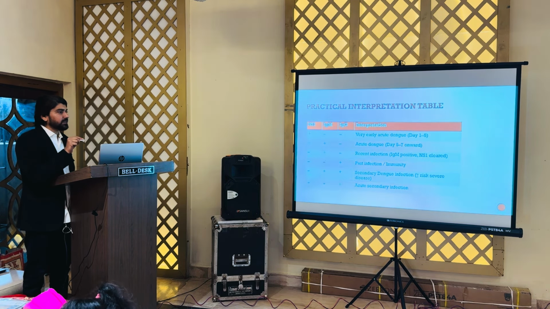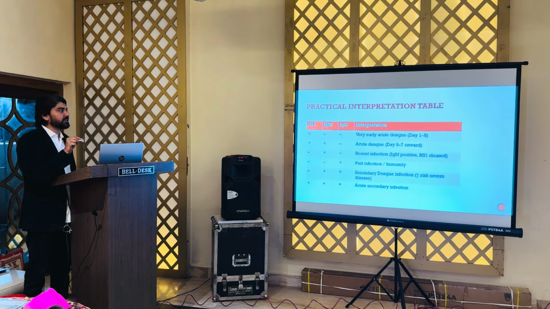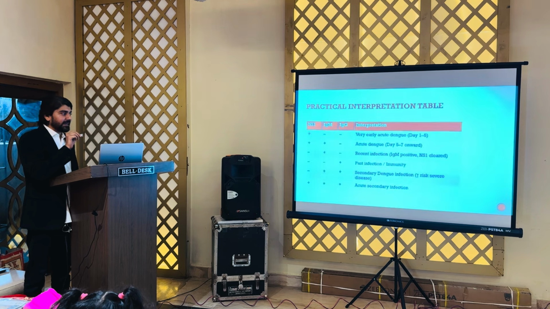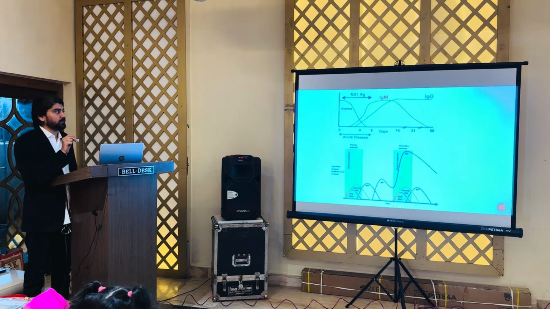Now if NS1 is negative, IgM is positive and IgG is negative, we should think of recent infection. If both NS1 and IgM are negative and only IgG is positive, we should think of past infection or the person is immune. Now if IgM and IgG are both positive and NS1 is negative, then we should think of secondary dengue infection, and if all 3 are positive, we should think of acute secondary infection.